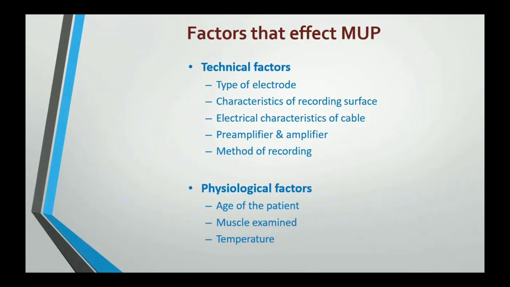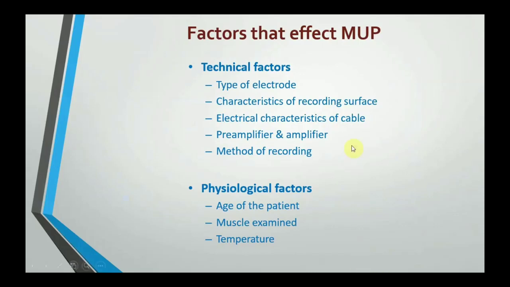Factors that affect the motor unit potential. There are two types of factors, technical factors and physiological factors. Technical factors depend upon the type of electrode. As I have already said, a needle electrode is more accurate and surface electrodes are less accurate, so it will affect the findings of the motor unit potential.